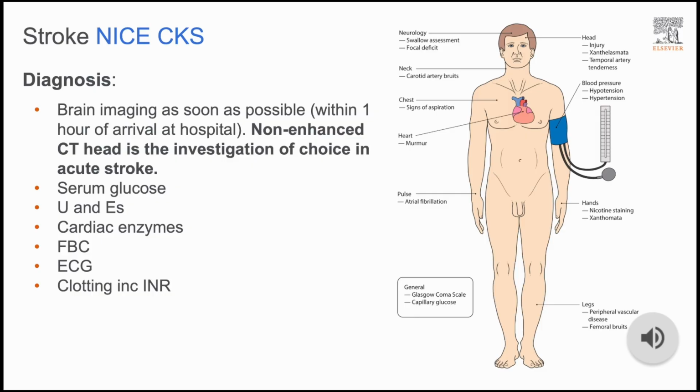For investigations, bedside investigations to be done include a blood glucose. This is important to rule out hypoglycemia, because hypoglycemia may present with stroke-like symptoms or signs. Routine bedside observations must be done, including a blood pressure, pulse, and oxygen sats. An ECG can also be done, as this may show atrial fibrillation. Blood tests recommended include a full blood count, CRP, U&Es, fasting lipids, clotting, and blood gas.